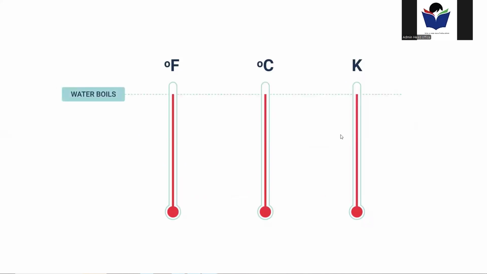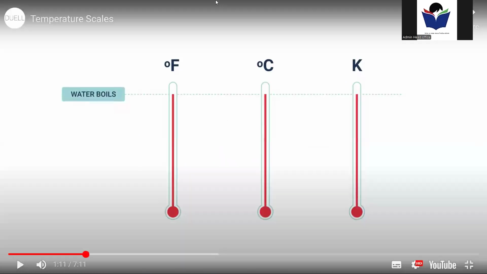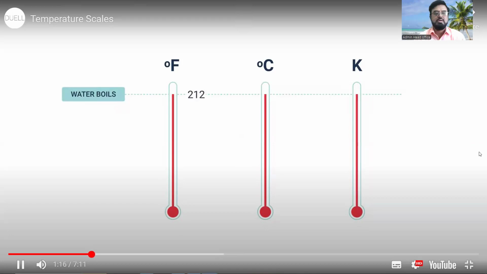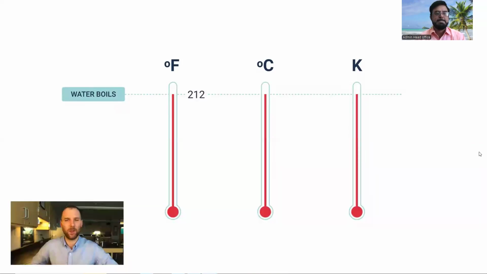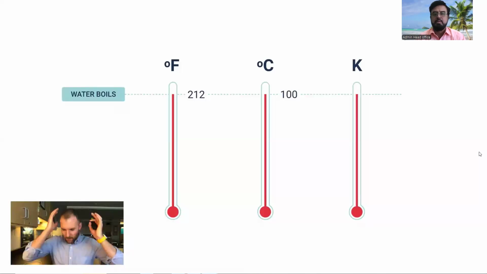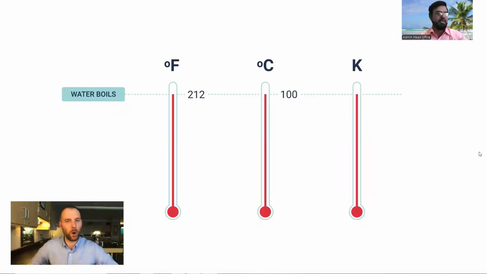At this temperature here, water boils. Do you know what temperature in Fahrenheit water boils at? It's 212 degrees Fahrenheit. It's kind of a strange number. In Celsius, this is where the Celsius scale comes from. It was determined that we were going to set 100 degrees Celsius at the temperature at which water boils. For Kelvin, which is probably of these 3 the most foreign to you, it's 373. Now that's kind of a strange number as well.